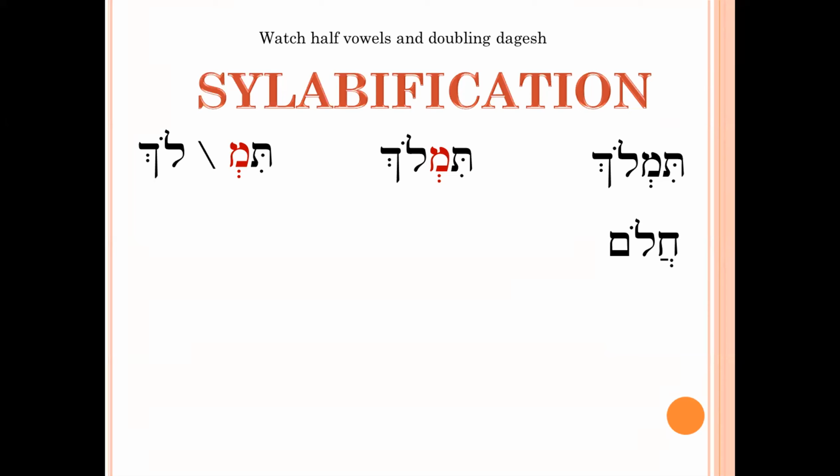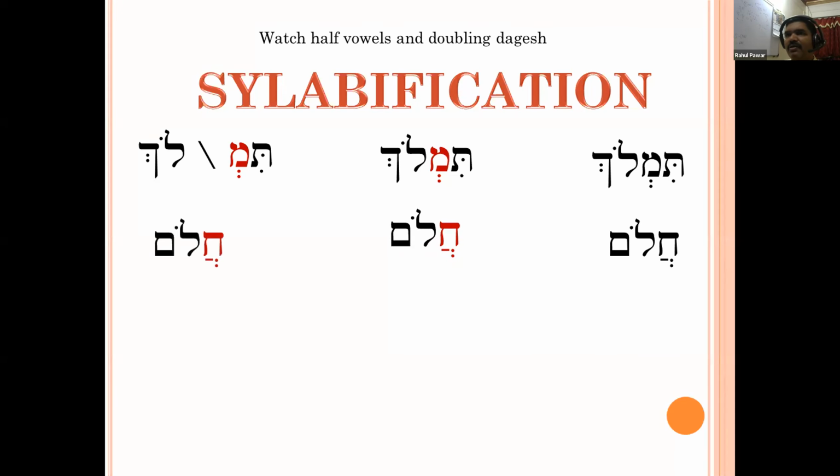It cannot form a syllable. So this is a one-syllable word. What is the meaning of Khalom? Khalom means dream. So it is a one-syllable word.